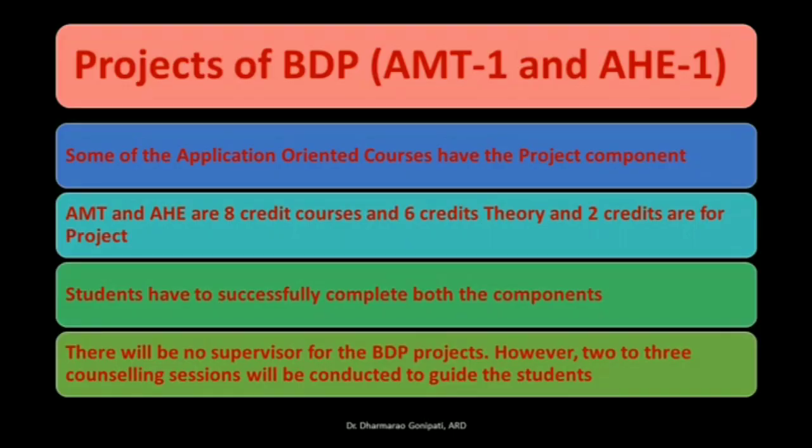Projects of bachelor's degree program. Generally, in bachelor's degree program, we find the projects in certain application-oriented courses. So, in AMT and AHE, these are the two application-oriented courses which have the project component. And these two courses are of 8 credits each. And within the 8 credits, there is a division. That is, 6 credits go to the theory and 2 credits go to the project.